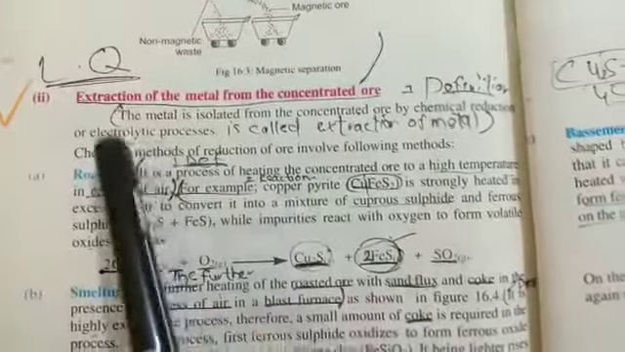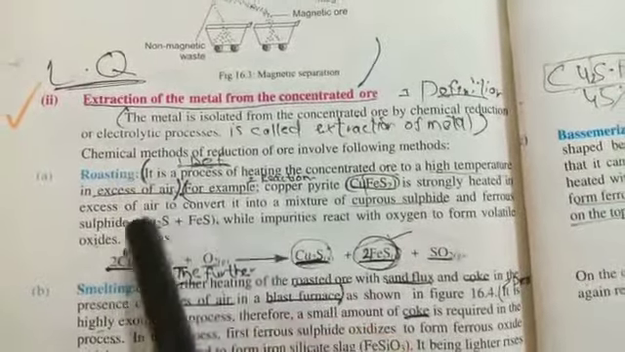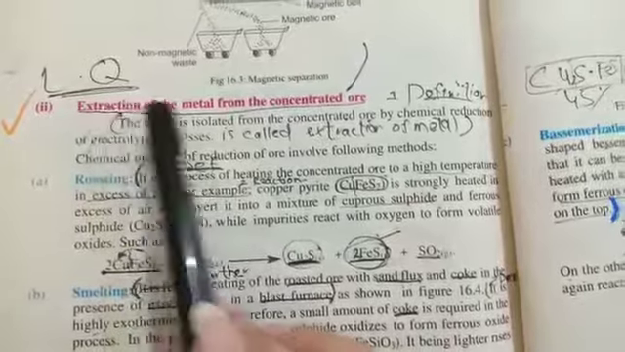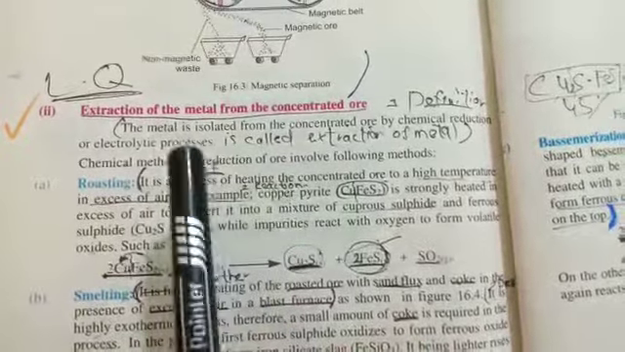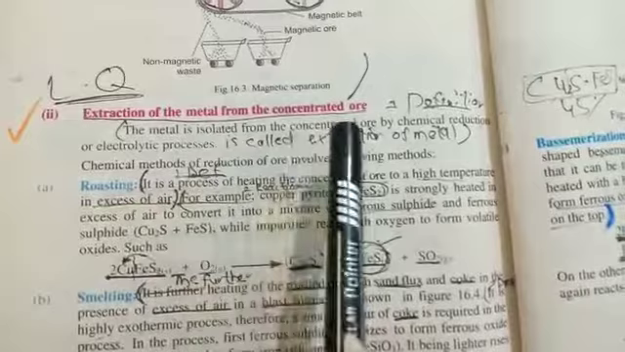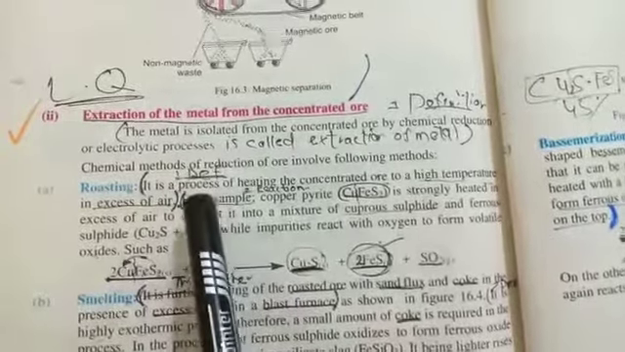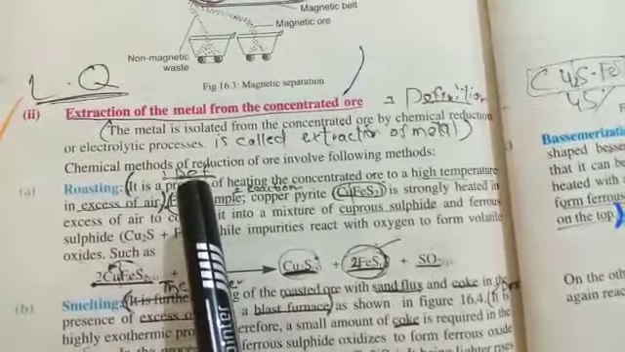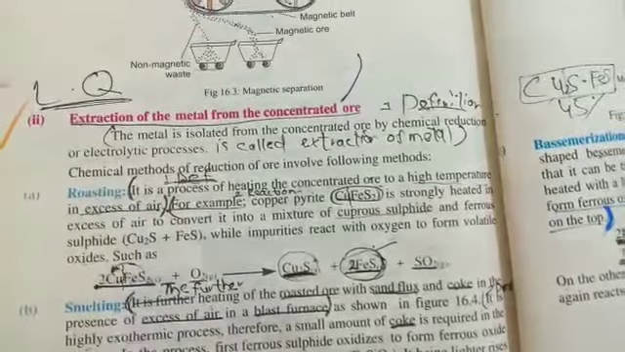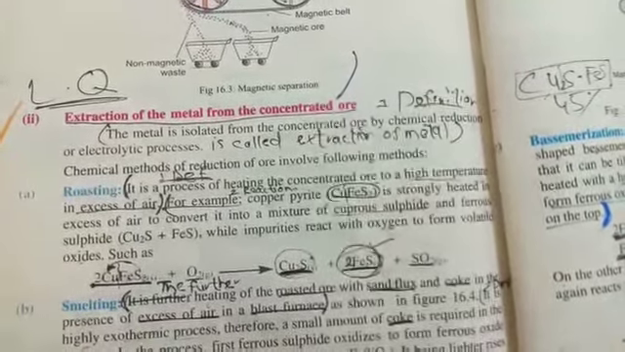Okay students, now we will discuss the second step of the metallurgical operation, that is the extraction of the metal from the concentrated ore. Here we will discuss the definition first, and after the definition we will discuss the three steps of extraction. The first one is roasting, the next one is smelting, and the third one is bessemerization.